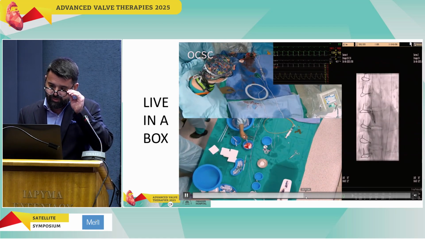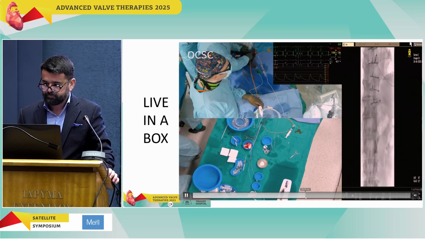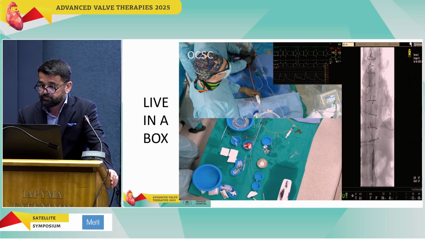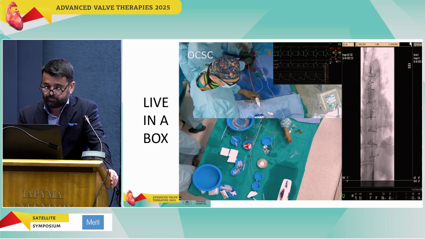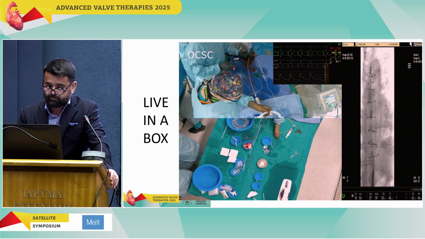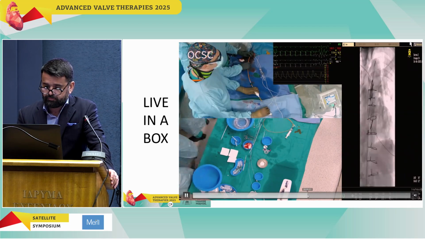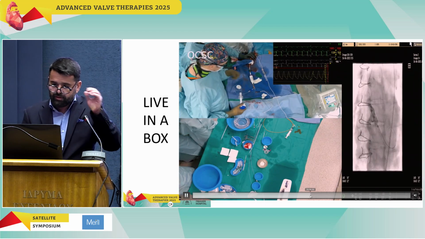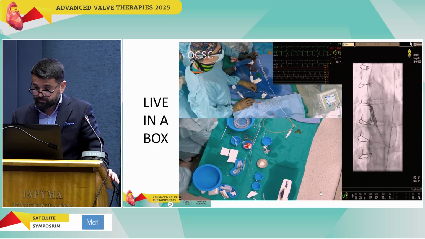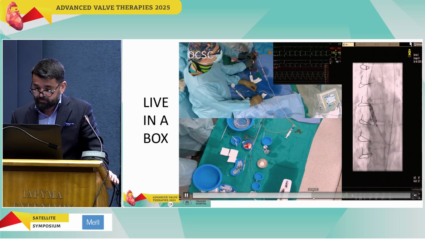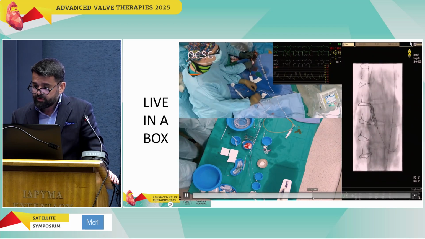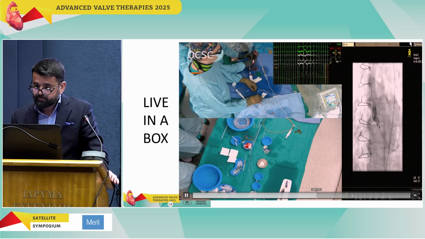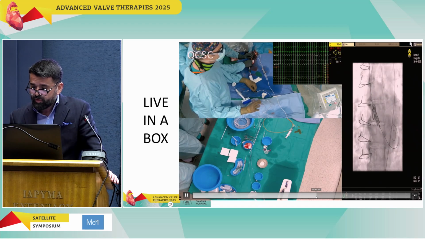Now we're ready for the valve. The valve is in the aortic root. First injections. Rapid pacing through the stiff wire.